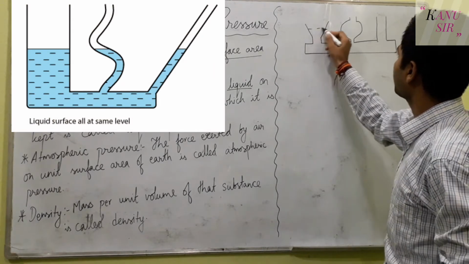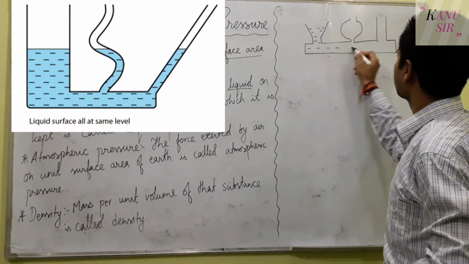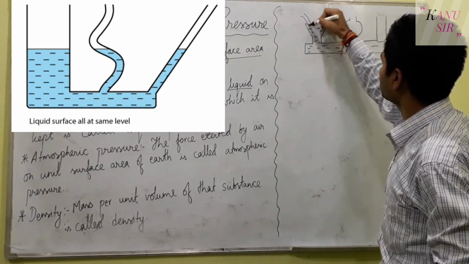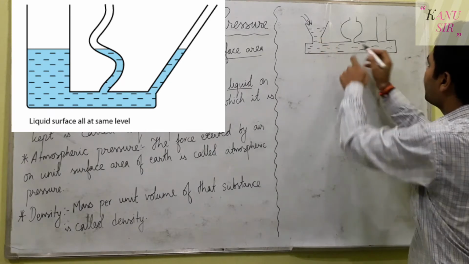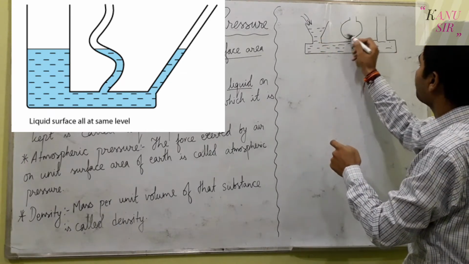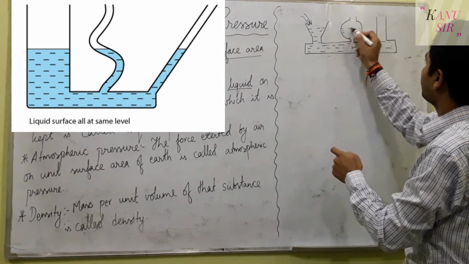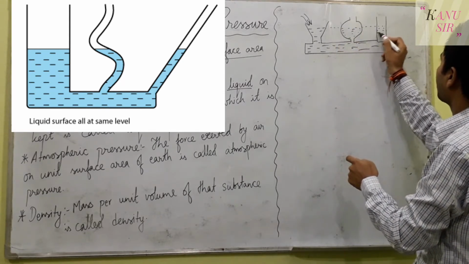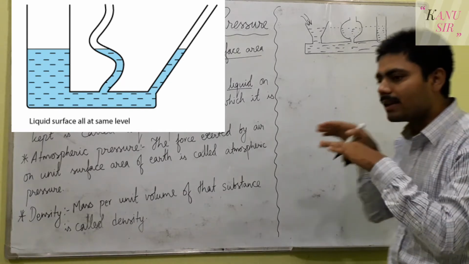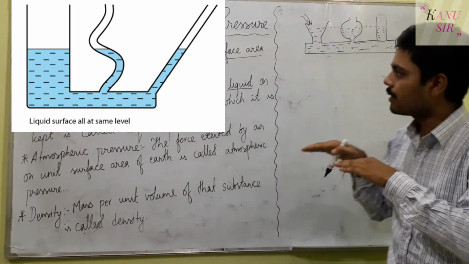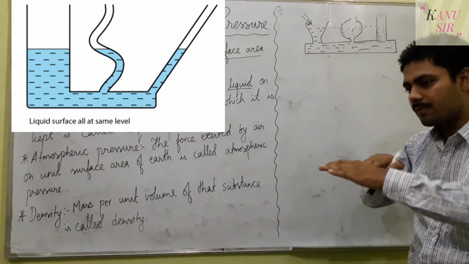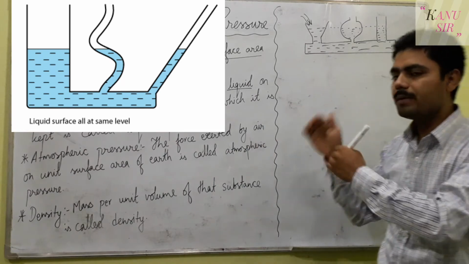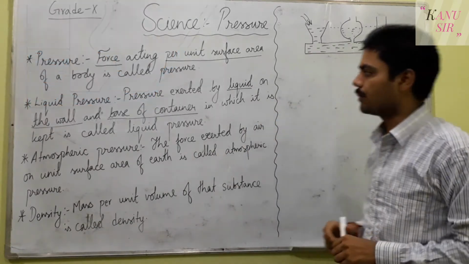If we fill water in a container, or if we are trying to fill water just from one portion of a container, automatically the liquid will get filled to the next portions also, and they will maintain the same level in all the containers. So this explains that liquid maintains its level everywhere if they are all connected in a vessel. That topic will be more useful in coming points.